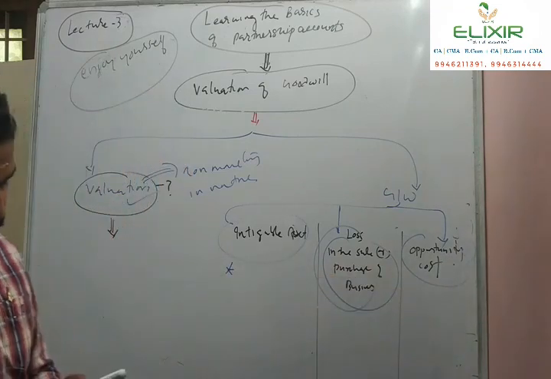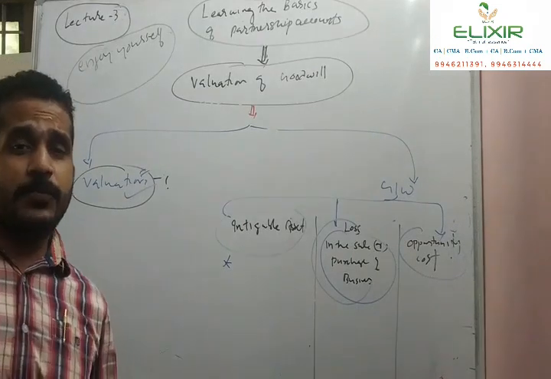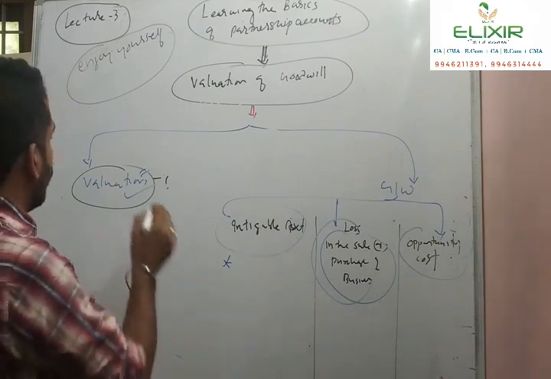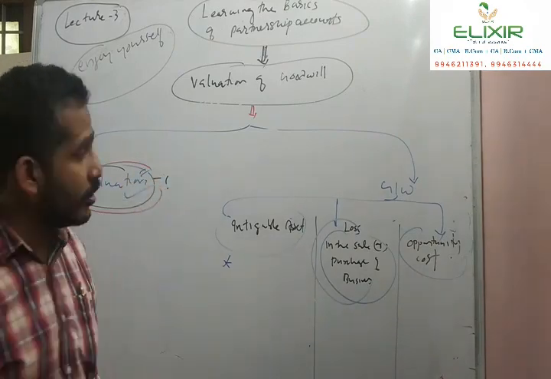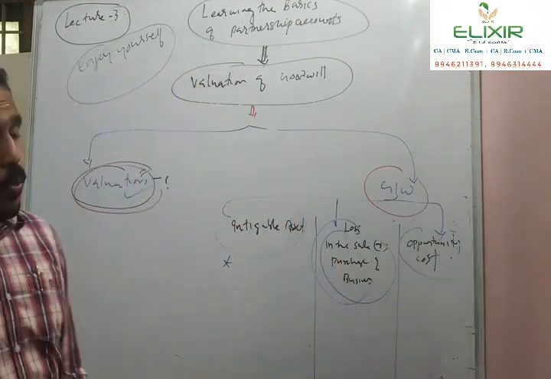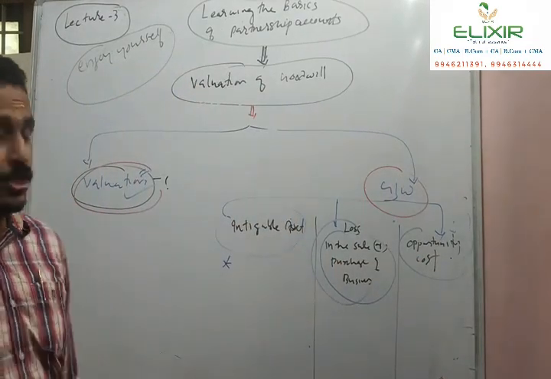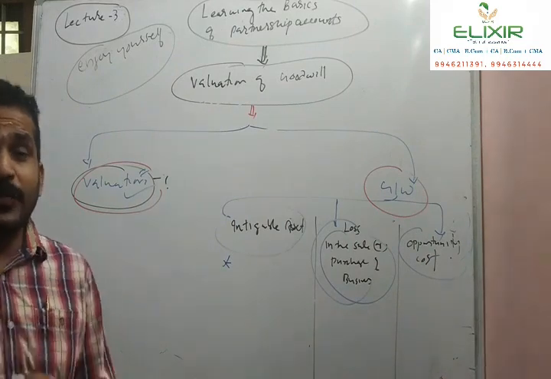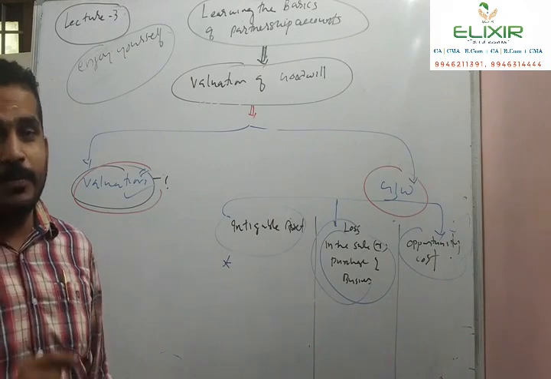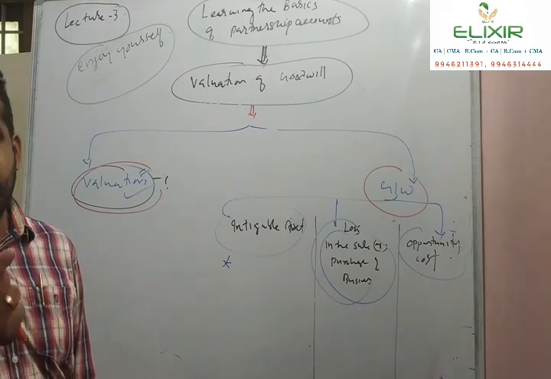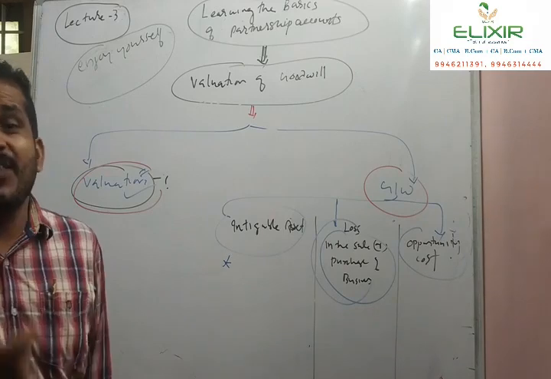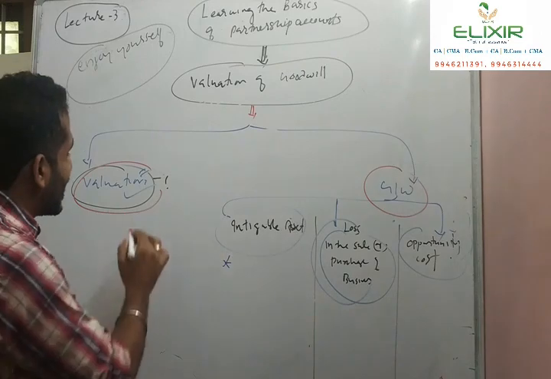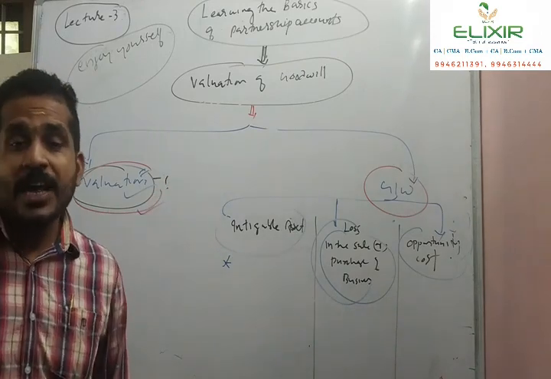For the purpose of understanding the concept of valuation of goodwill, I am splitting the term into two. First one is the valuation and second one is the goodwill. So what is valuation? It is the process of valuing an item, computing the price of an item. I am focusing on the term computation. We are computing the price, the value of an item. So it is the monetary measurement of an item that is called valuation.